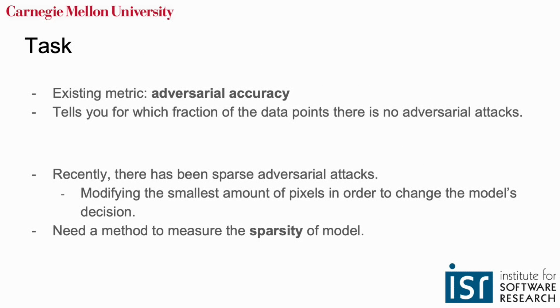We commonly evaluate robustness with adversarial accuracy, which tells you for which fraction of the data points there is no adversarial perturbation. Recently, there have been sparse adversarial attacks that modify the smallest amount of pixels in order to change the model's decision. In this case, we need a slightly different way to measure the sparsity of a model.